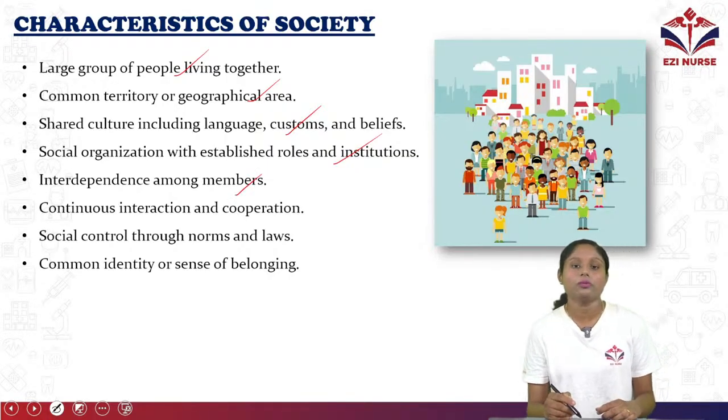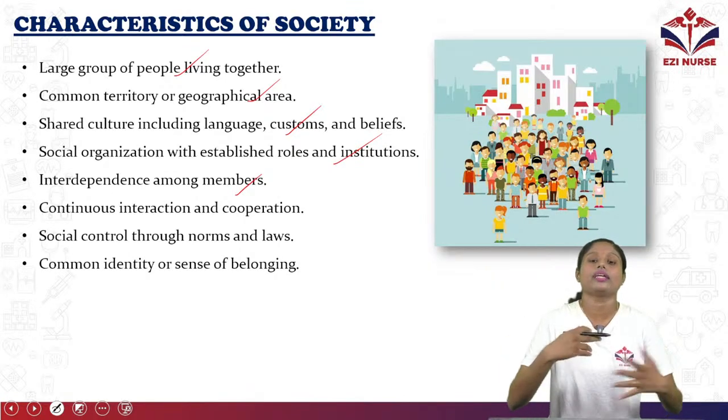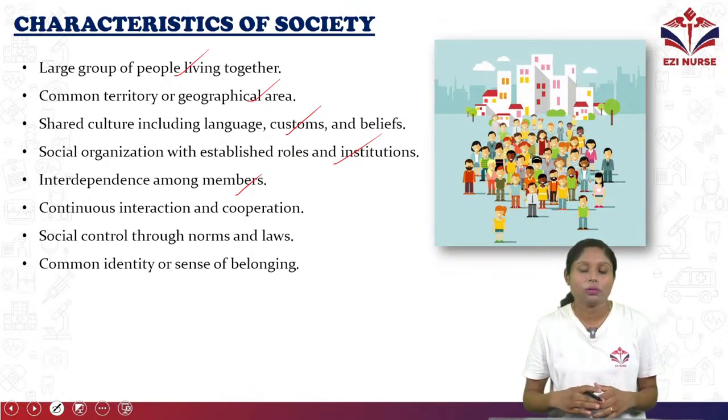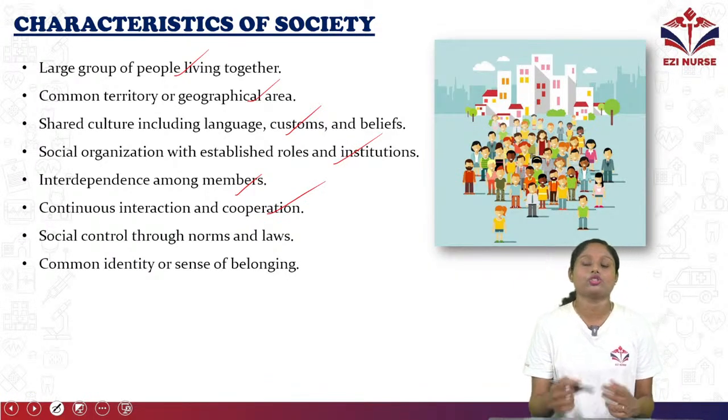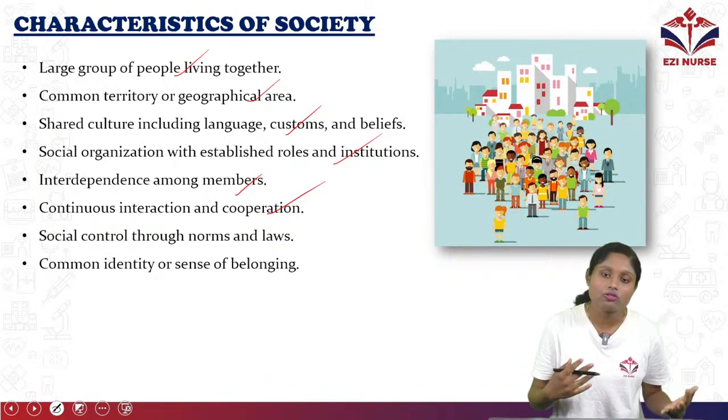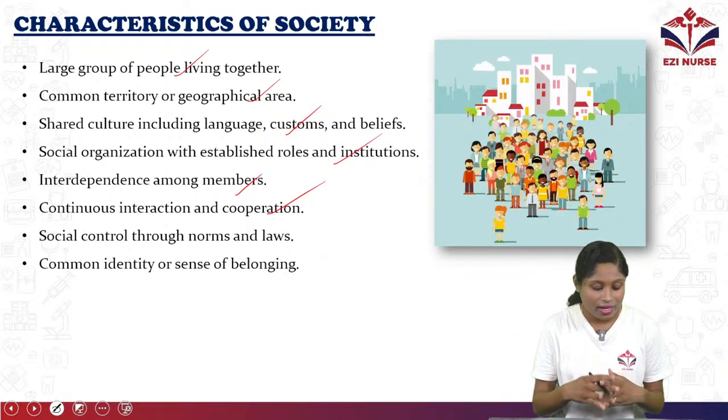Interdependence among members. So they'll connect to each other. So they'll have dependence between each member in the society. Continuous interaction and cooperation. So they'll meet daily. They'll have continuous cooperation and interaction between each other.